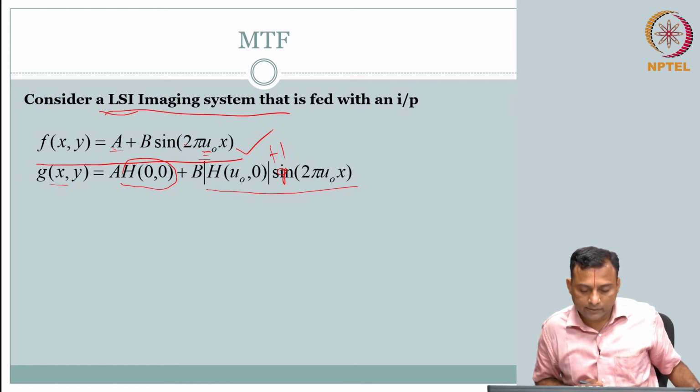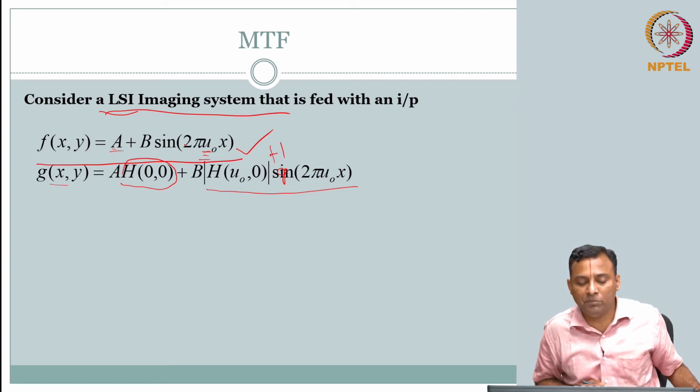Okay. So, if this is the case, I have my f of x y, I have my g of x comma y. What is now of interest to us? We are not just interested in writing this equation. This we know from the signals and systems linear theory that we studied. Our interest now is to see how the contrast in the input comes out in the output.